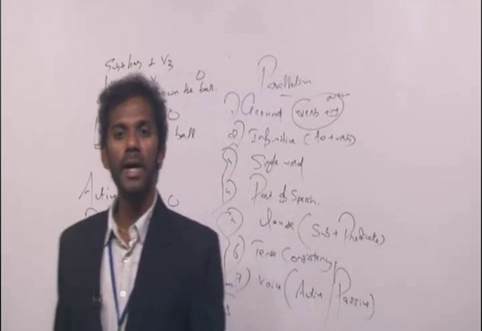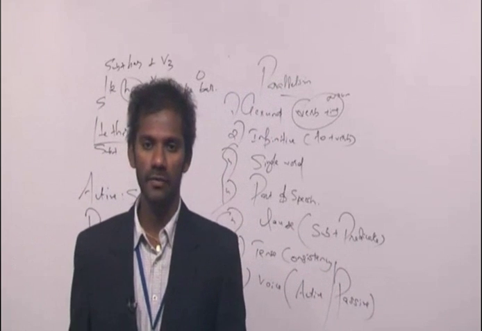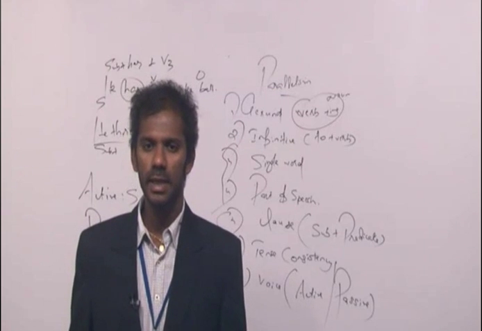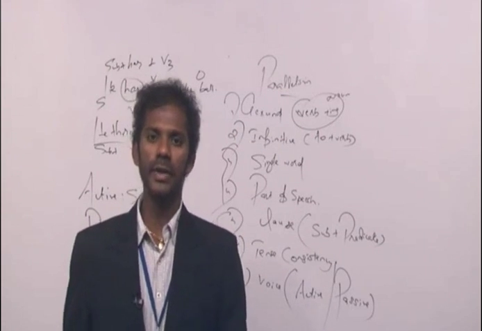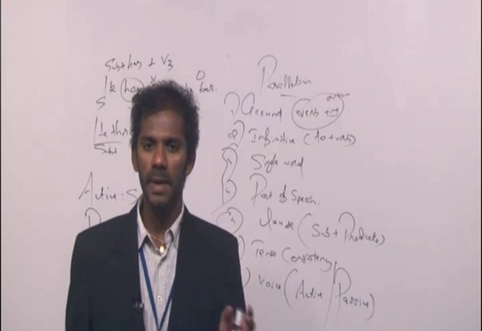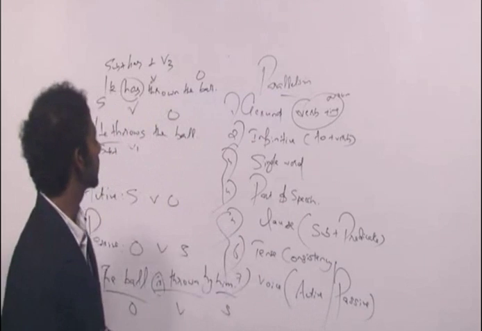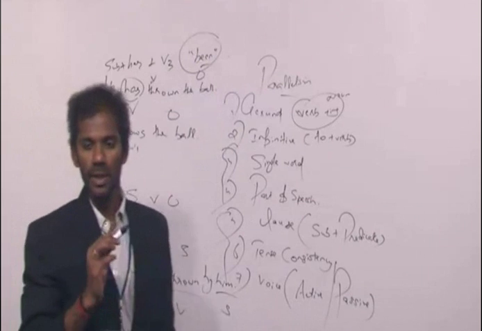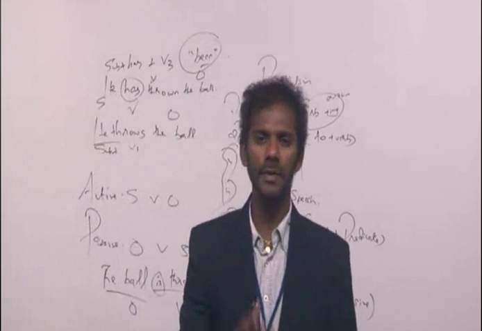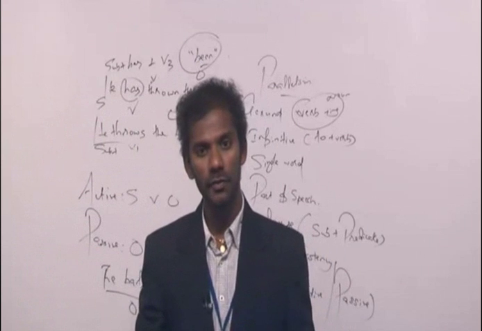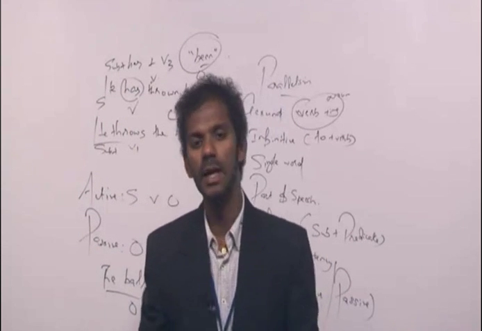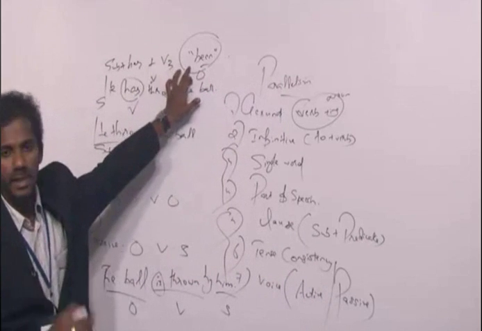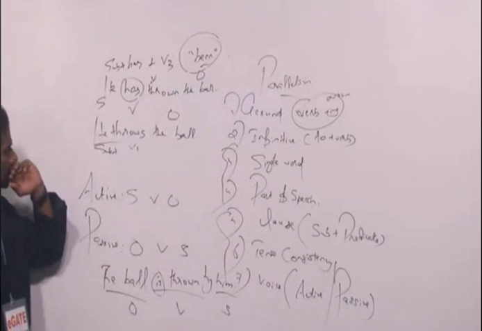When you convert a perfect sentence from active to passive, a perfect sentence means it can be present perfect or past perfect or future perfect. Clear? When you convert a perfect sentence from active to passive, use "been", B-E-E-N. This is the rule. While converting a perfect sentence from active to passive, we have to use "been". So this is the rule. Clear? Fine. Now come to passive voice.